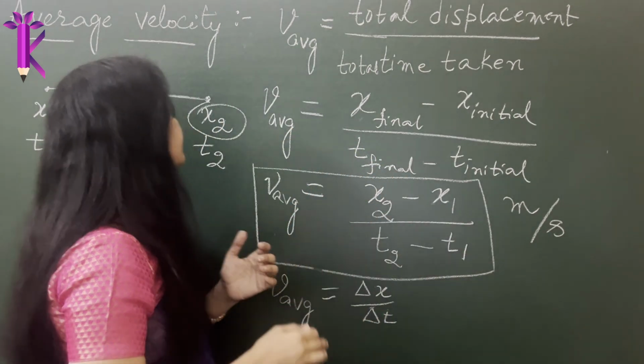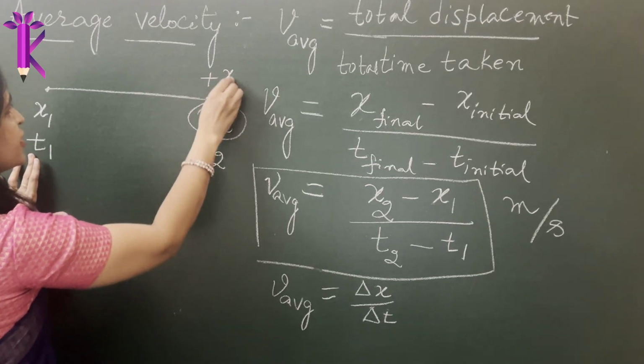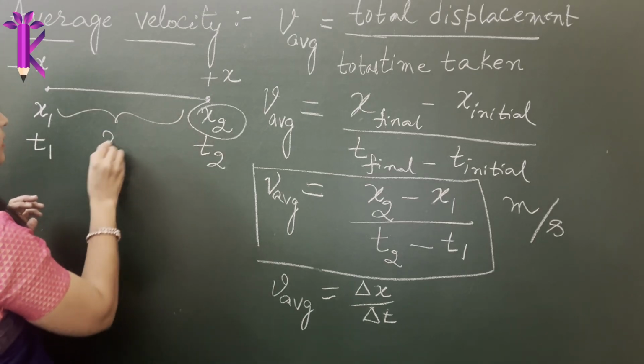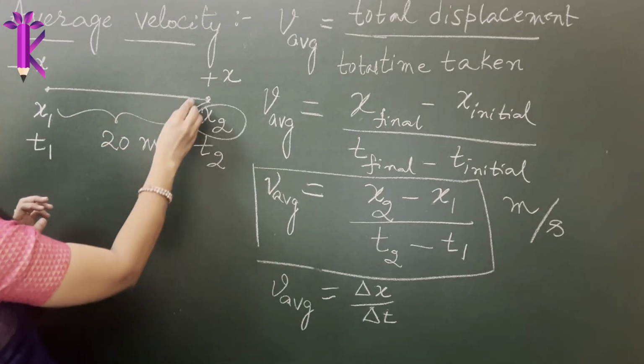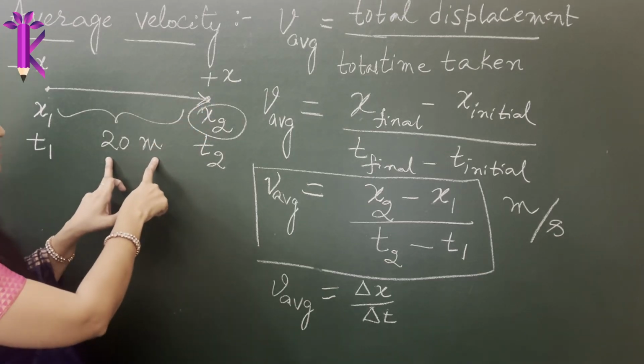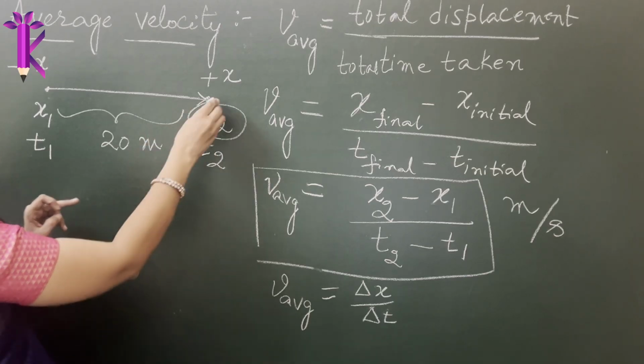For example, now suppose again this is the positive x direction and this is the negative x direction. Suppose it covers a distance or a length of about 20 meters. An object is moving from x1 to x2, initially covering a distance of about 20 meters. So the final position, what was the final position?